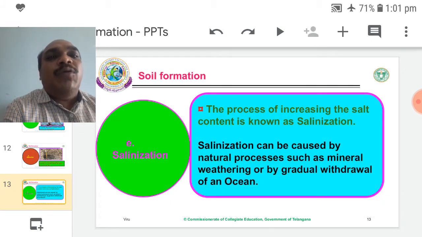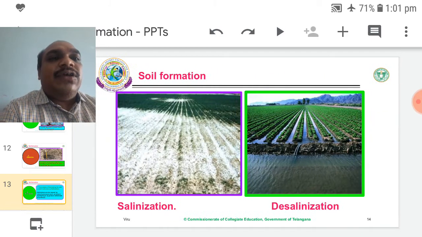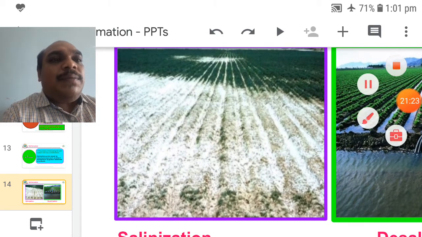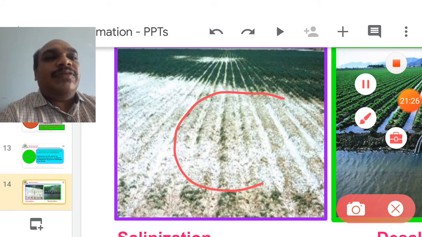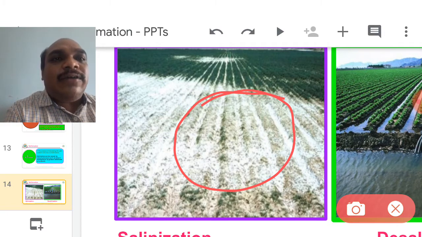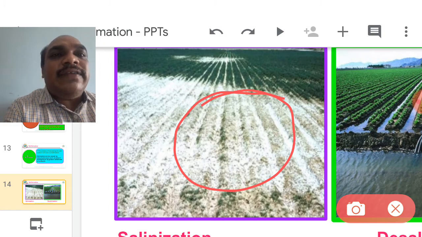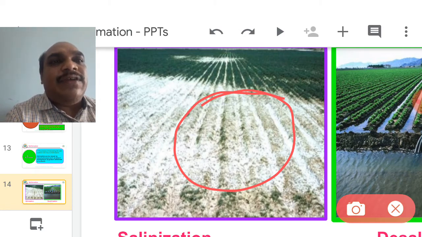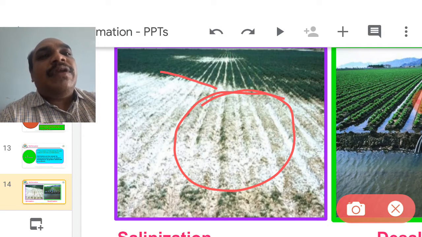So how do we remove that salinization? This is the salinization process. So your crops get more salt. This is the salt, white in color. These precipitate structures are salt. How is salt created in these lands? Maybe withdrawal of ocean water from here, or mineralization. Excess minerals are deposited over the fields. So the entire region, half of the field, is covered with salt.